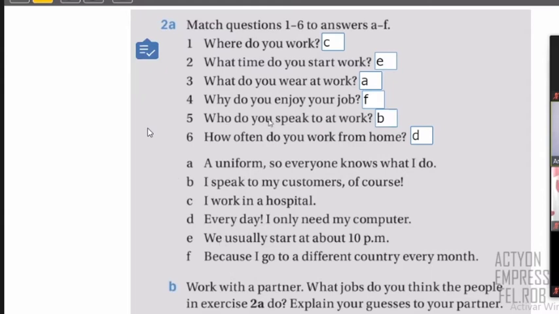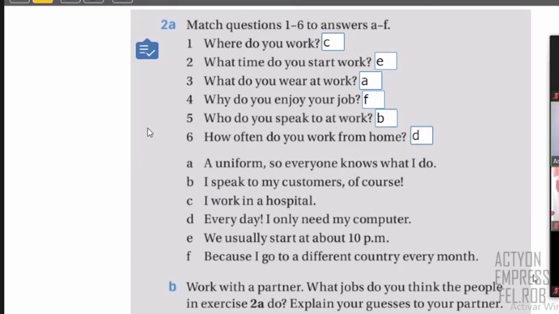Number five, who do you speak to at work? Who is for people, only for people, right? It can be one person or plural. It can be singular or plural, but people with who. And number six, how often do you work? As you can see, every day. So how often is frequency? You can say every day, you can say never, you can say always, you can say 3 times a week, twice a week, twice a month, once a year. Any frequency that you have, you say how often, right?